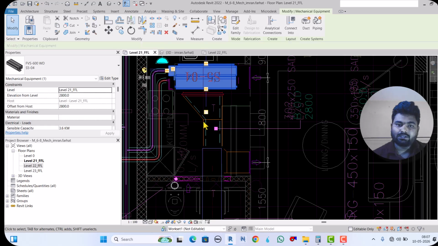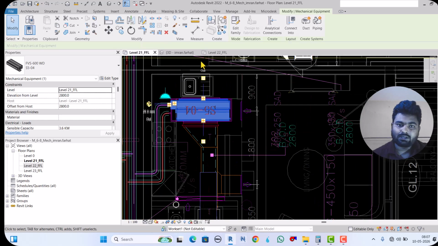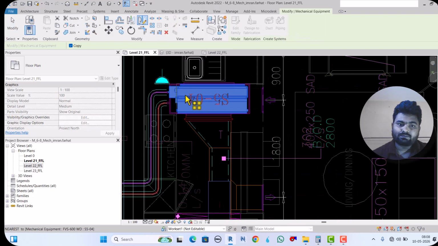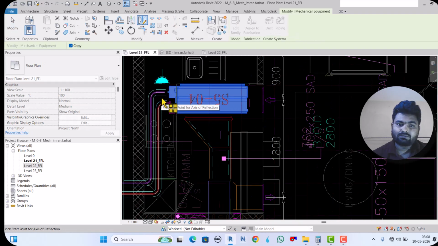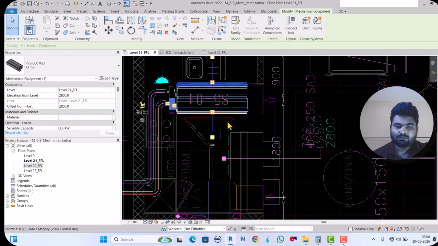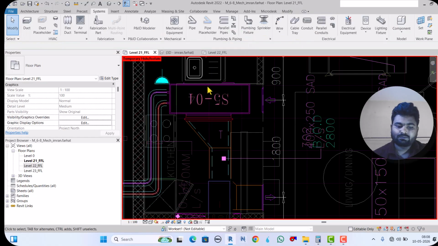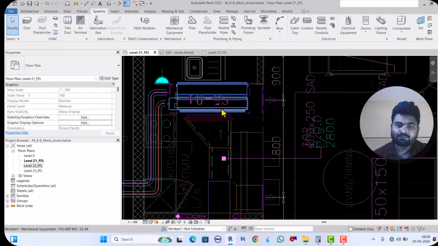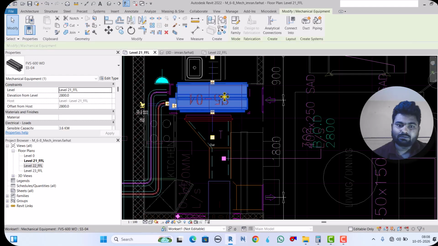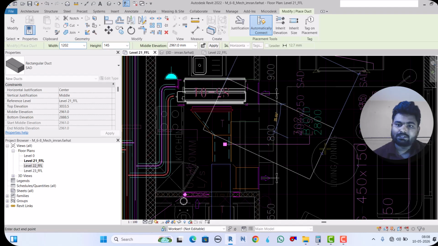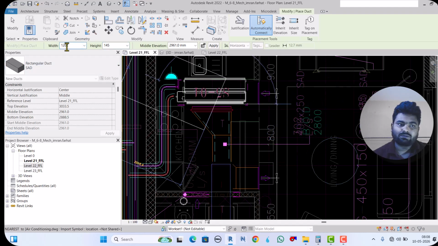Here is the in and this side is out, so we will mirror it. Okay, yes. Now HH, and this one we can delete, and HR. And after that the size is 400 by 250.